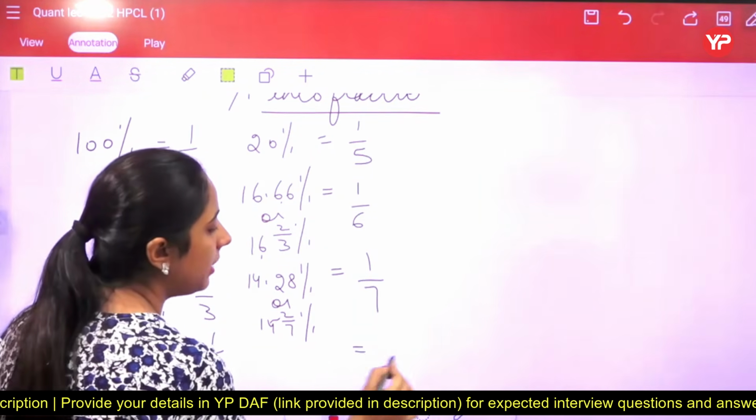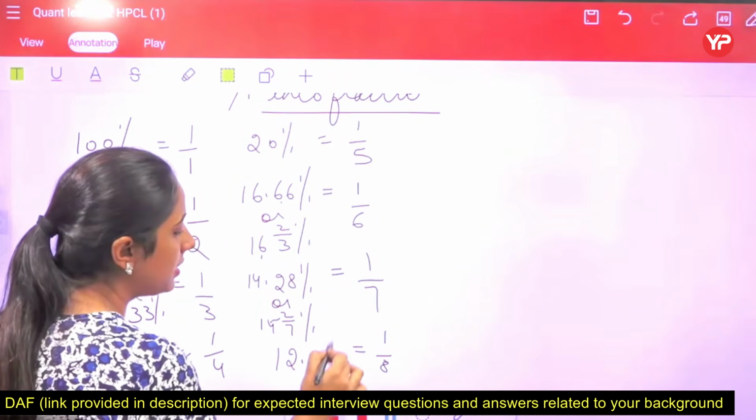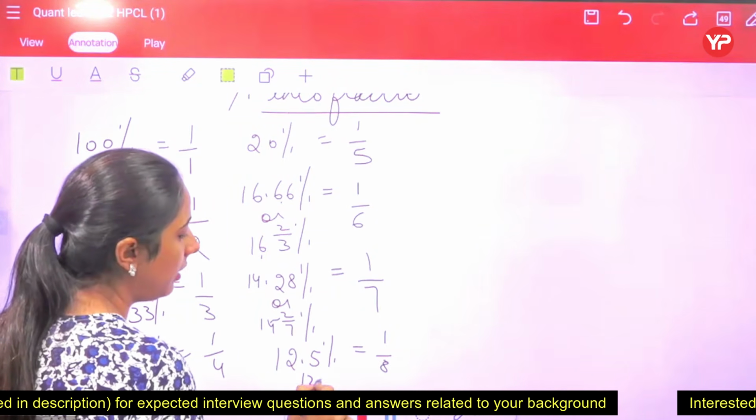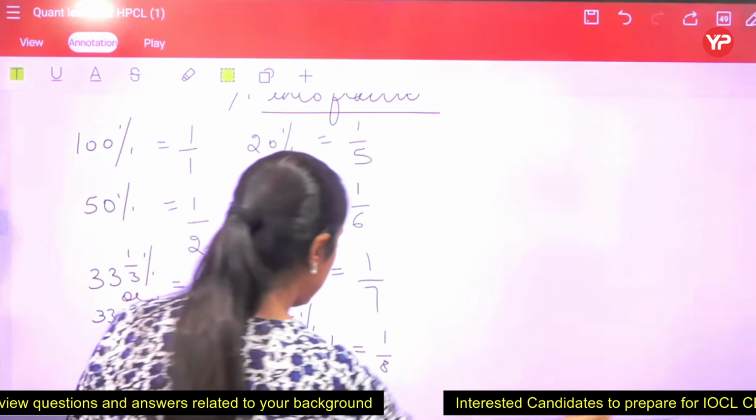Now the next one is 1 by 8. इसको याद कर लेना. This is an important one. 12.5%, or we can say 12 1 by 2%. Just a second.